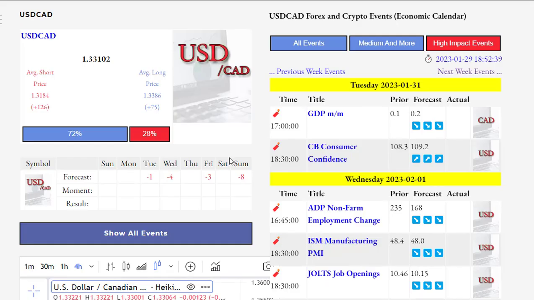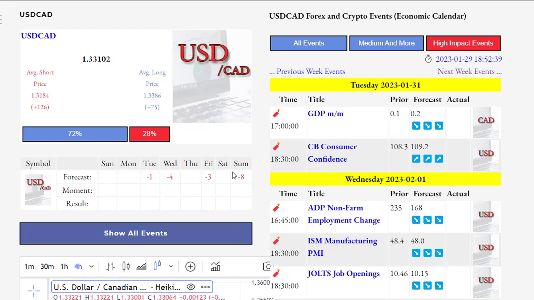The next currency pair we'll look at is the US dollar versus the Canadian dollar. As you can see, on all the days that we have economic news for this currency pair, the forecasts are negative. As a result, we expect the downward trend of this currency pair.